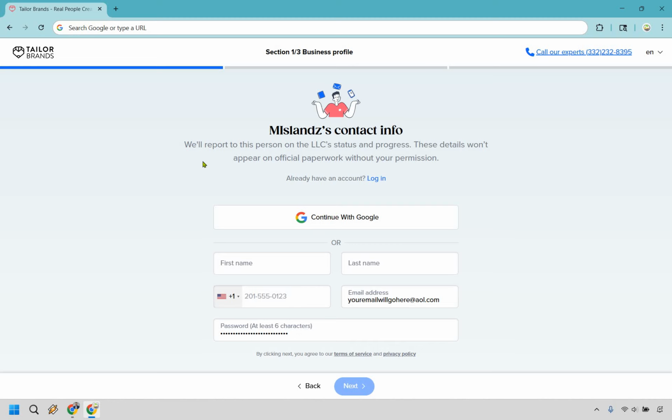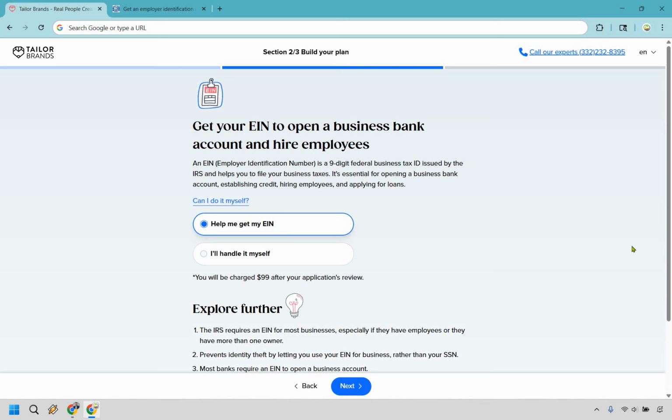So be sure to fill that in, and when you're done, simply click on the next button, and that's what I'm going to do right here. Alright, now we come down to the fun part. These are going to be optional upgrades. The first one's going to be an EIN, and I can show you how to get it for free.